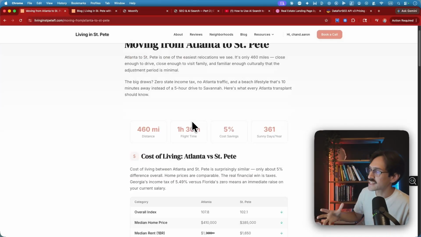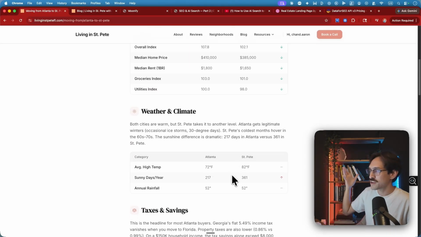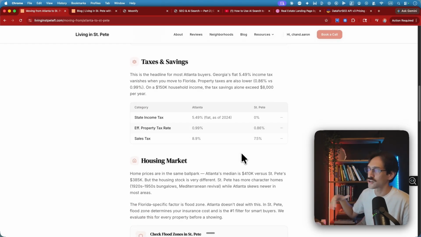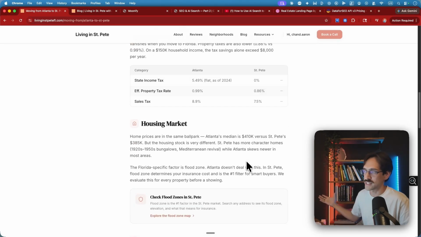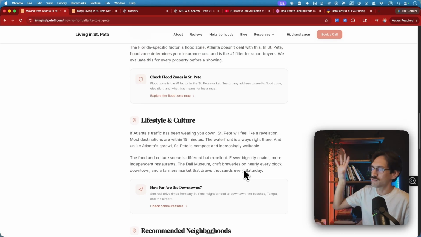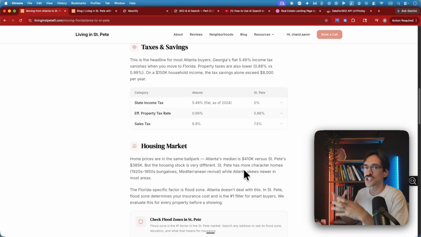Like, there is an audience out there that is moving from Atlanta to St. Pete, and for them, having a breakdown that shows the compare and contrast between the weather, what sales tax looks like down here versus up there, and all the things that would be important. Something like this is something that an individual might search in Google or on AI, and then this blog might get quoted by ChatGPT or by Google when answering that question.